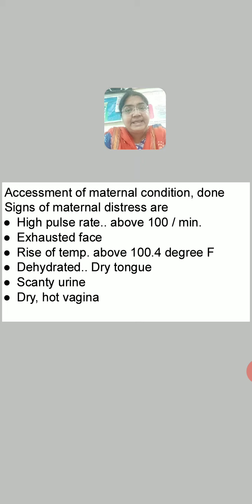The tongue is dehydrated, tongue is dry. This indicates a thirsty condition of the patient. It is again due to exhaustion of the patient. Scanty urine and dry hot vagina. Vagina is not lubricant, vagina is not wet. So all these are the signs of the maternal distress, where again according to the overall condition you can take the further decision. You can decide your line of treatment.